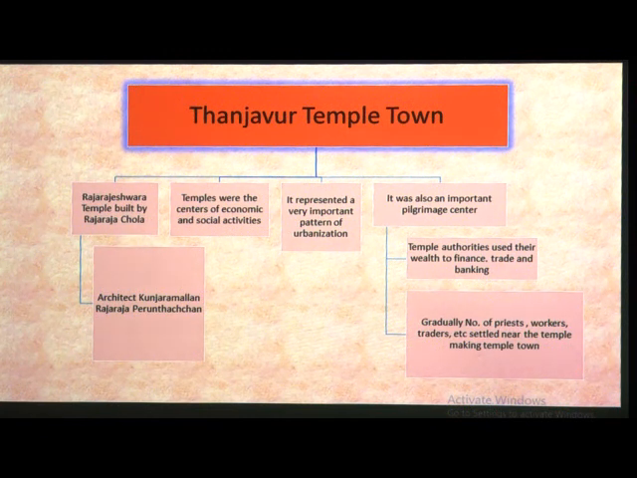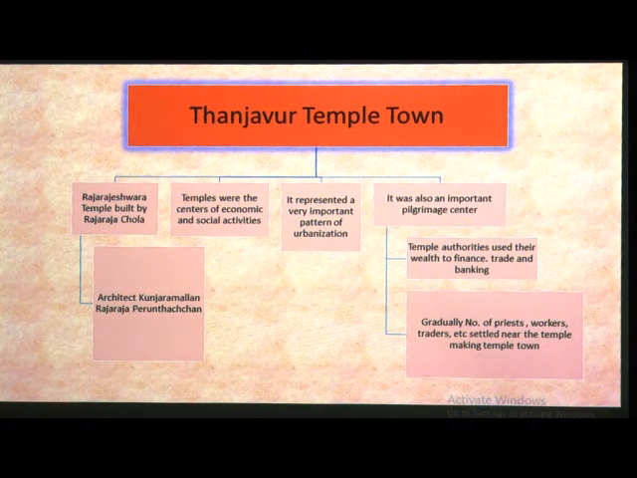Many social activities were organized and money was collected there. It represented a very important pattern of urbanization. Urbanization is when small villages turn into cities and towns. So it is a pattern of urbanization. It was also an important pilgrimage center. Many devotees visit this temple. It is a pilgrimage center.